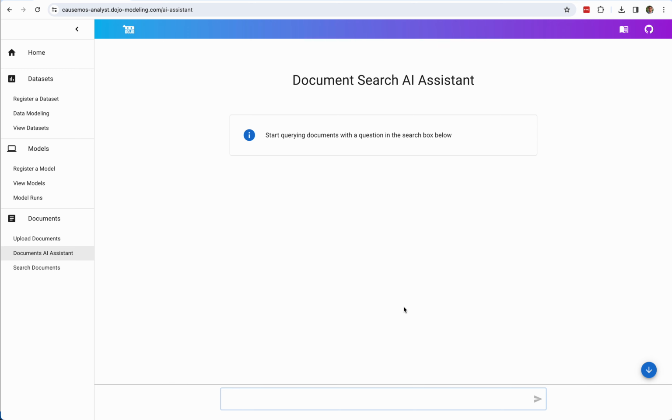from the IPCC. When we ask a question, Dojo is going to do its best to answer it based upon the information which was contained in the documents that it has access to. So I'm going to go ahead and ask a question about the adaptation gap from the IPCC. So I might say something like, how does the IPCC believe that the adaptation gap will impact climate in sub-Saharan Africa?